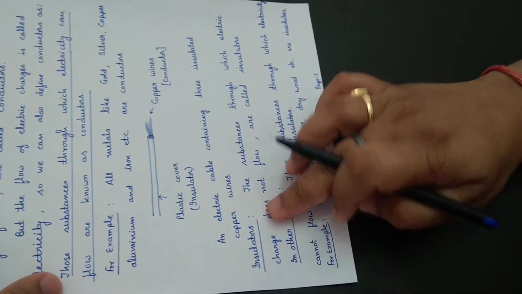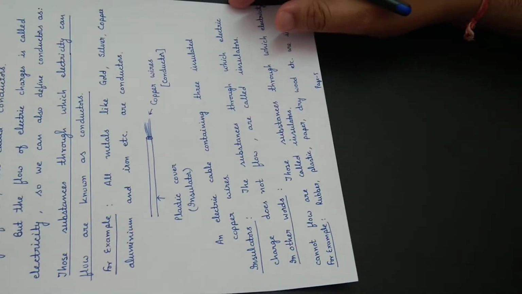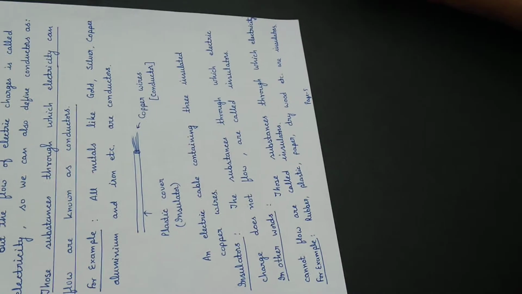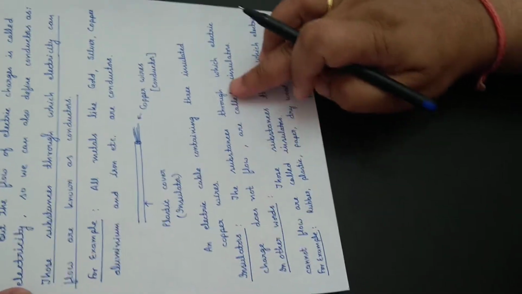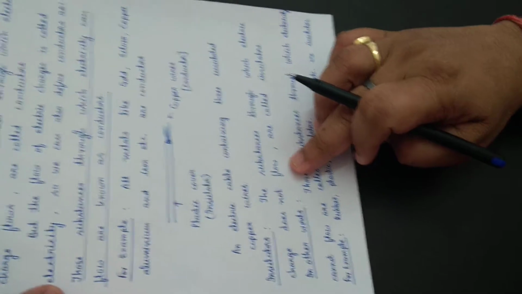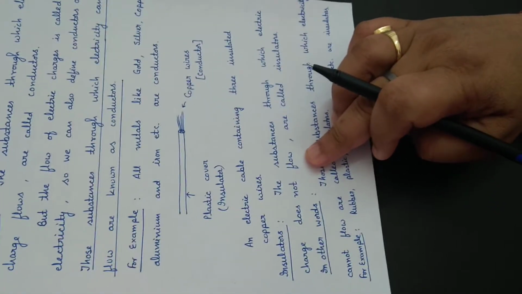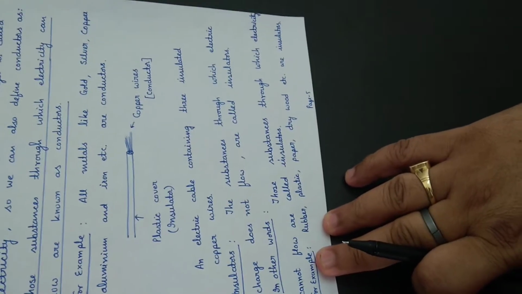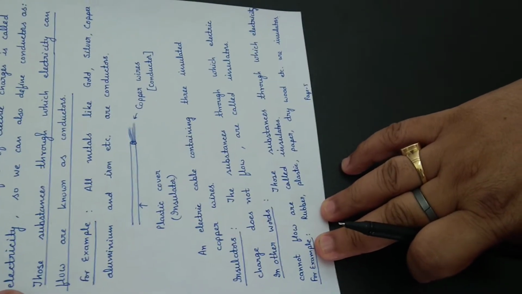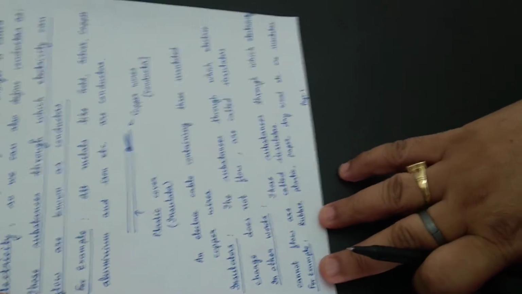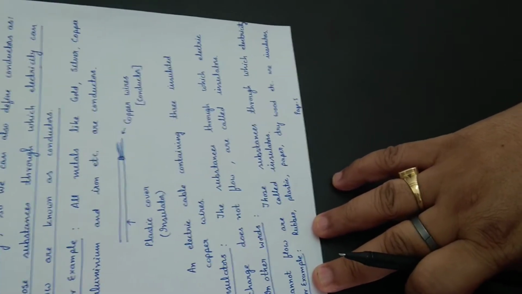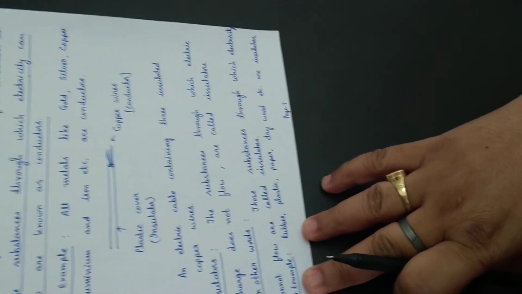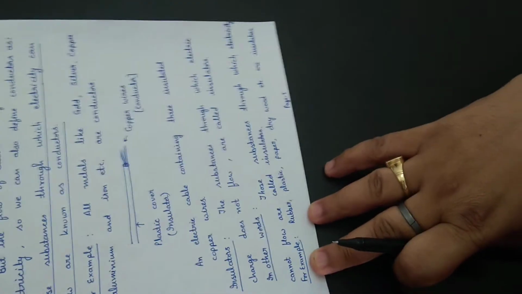Another one is insulators. Really, the opposite of the conductor is the insulator. Opposite means the substances through which electric charge does not flow. If the charge flows, they are called conductors. If the charge does not flow, they are called insulators. In other words, those substances through which electricity cannot flow are called insulators. For example, rubber, plastic, paper, dry wood, etc. are examples of insulators.